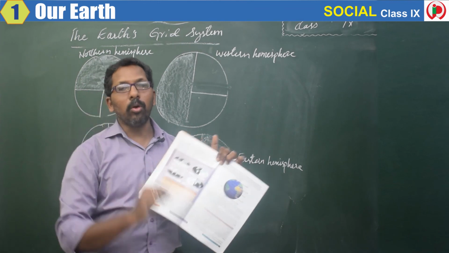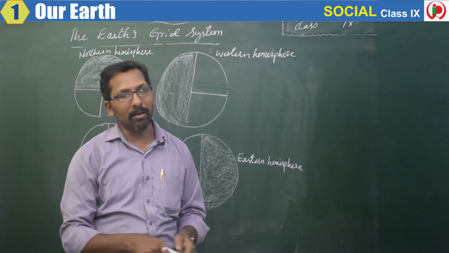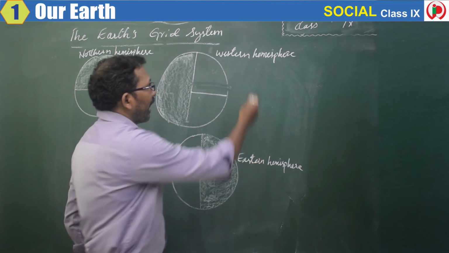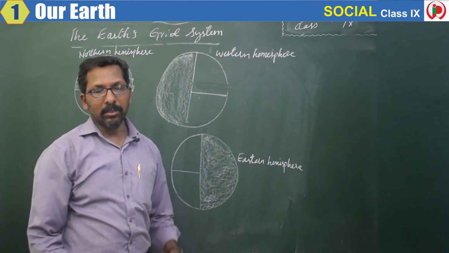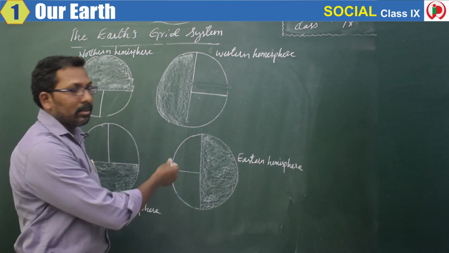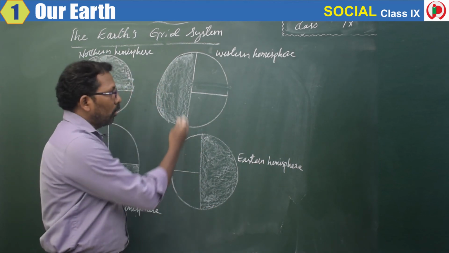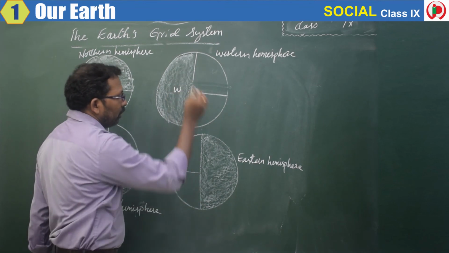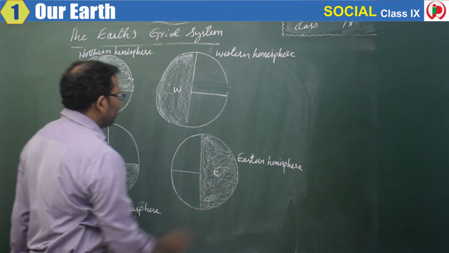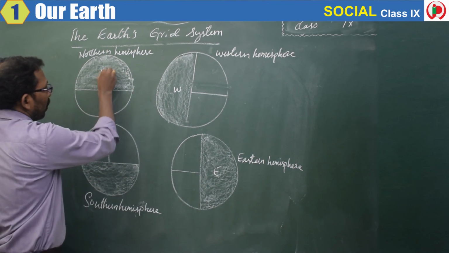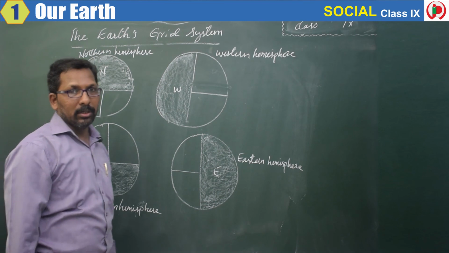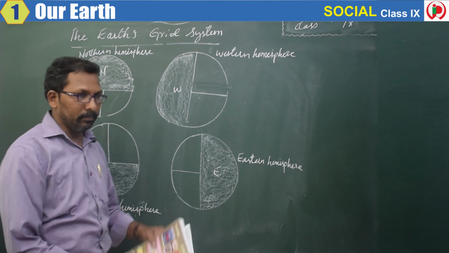So as I told you, hemi means half, sphere means circle, so half of the sphere we call a hemisphere. Now I think we have clearly understood what a hemisphere is, and what continents are located in the western, eastern, northern and southern hemispheres.